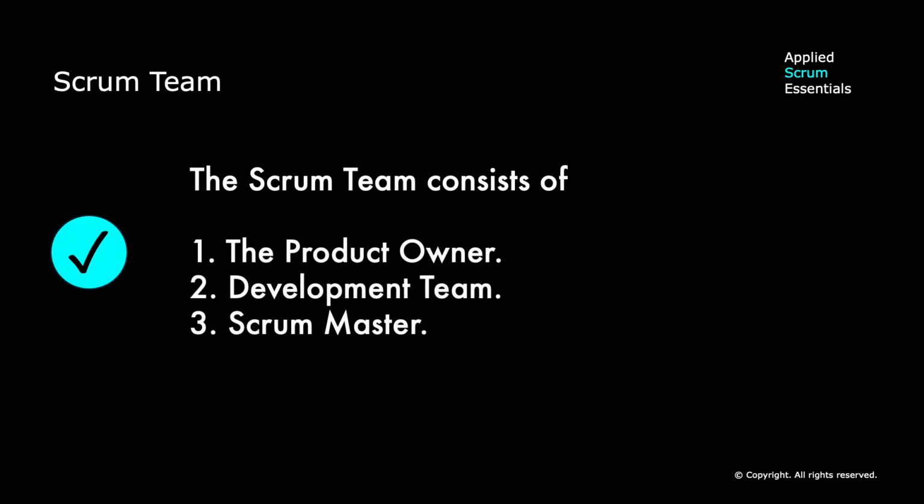The correct answer is option 1, option 2, and option 3. The Scrum team is a core unit within the Scrum framework and consists of 3 essential roles: the product owner, who champions the product vision and manages the product backlog; the development team, a cross-functional group of developers responsible for delivering potentially shippable product increments; and the Scrum Master, who facilitates the Scrum process, ensures smooth workflow, and empowers the team to be self-organizing and accountable. Key stakeholders are important for the project but are not considered part of the core Scrum team itself.